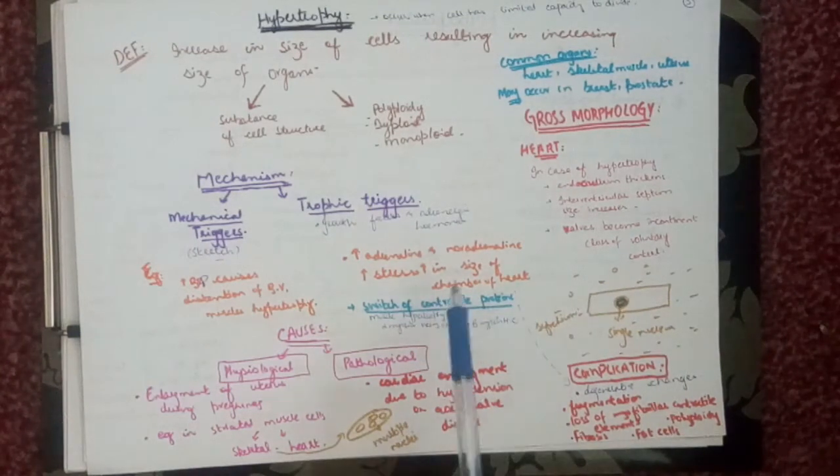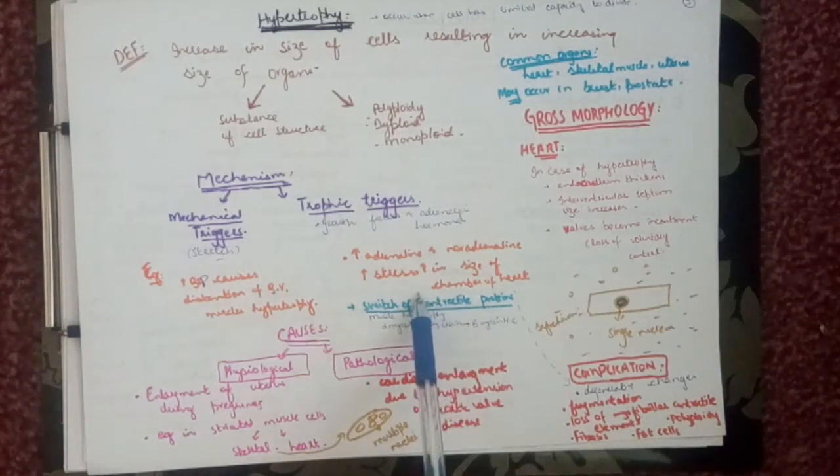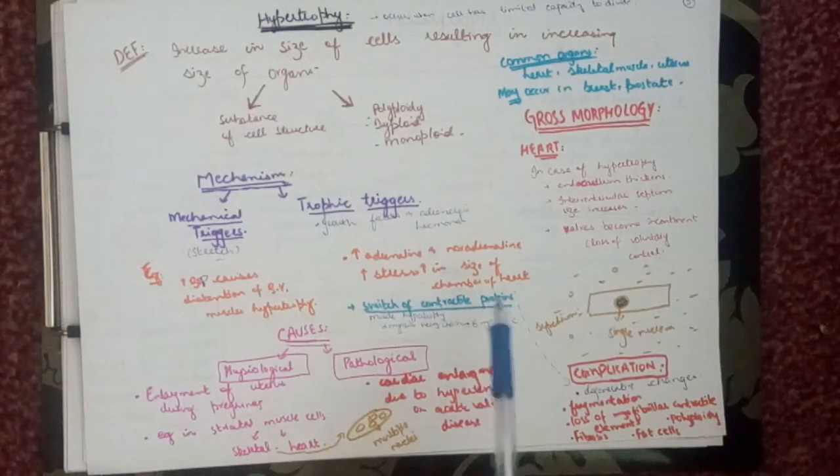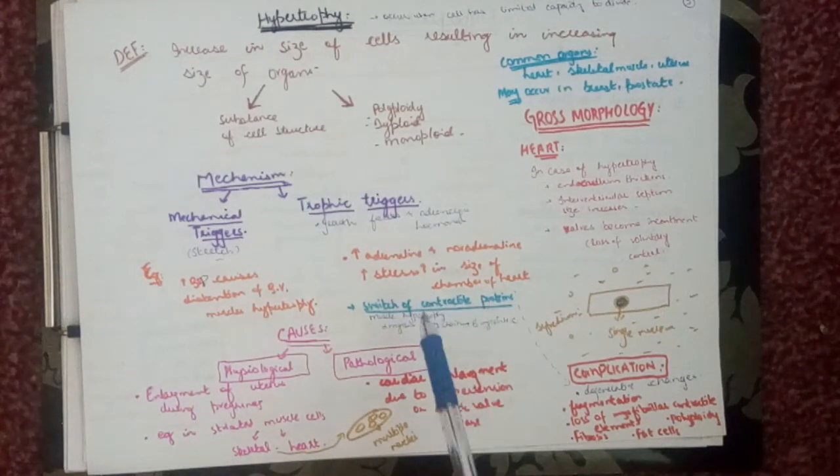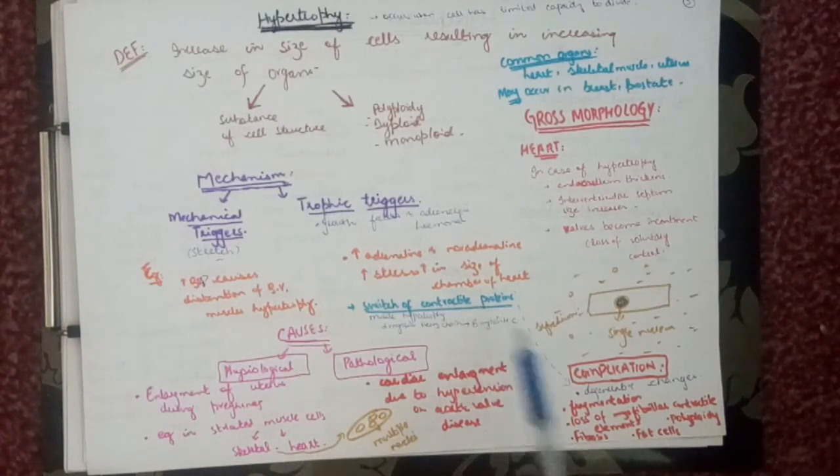If trophic trigger is there and there is increased stress, that is adaptation to stress occurs, and it can progress to functionally significant cell injury if the stress is not reduced. If the stress is not reduced over here, then what would happen? There is increased burden on heart, and as a result there would be degenerative changes in heart. The net result would be ventricular dilatation and cardiac failure.